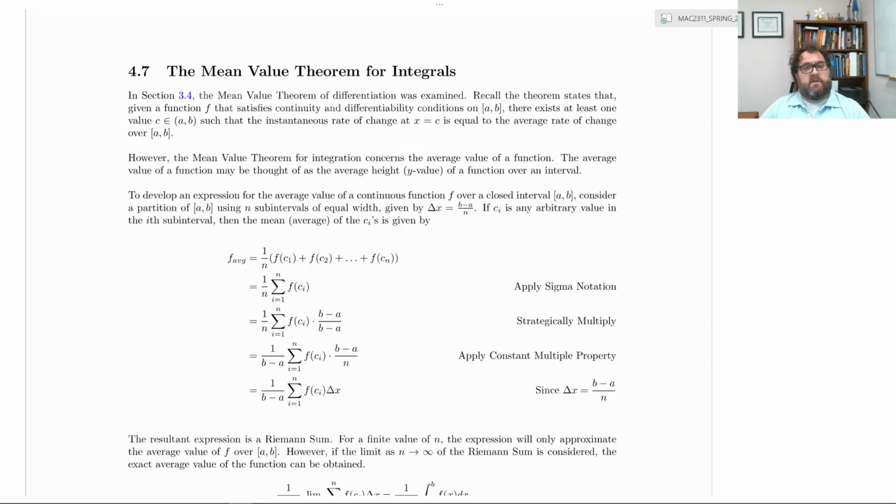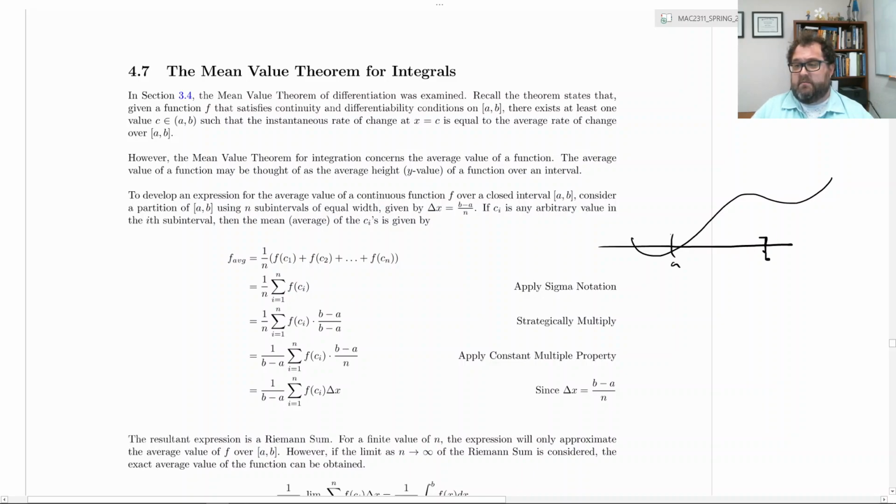Now, the mean value theorem for integrals is again talking about something of an average, but here it's talking about the average value. So before we can get into the specifics of the mean value theorem, let's talk about what it means to be an average value, the average value of a function. So think about it this way. Imagine we have a function, something like this, defined over some closed interval, let's just say, from a to b, some closed interval from a to b.